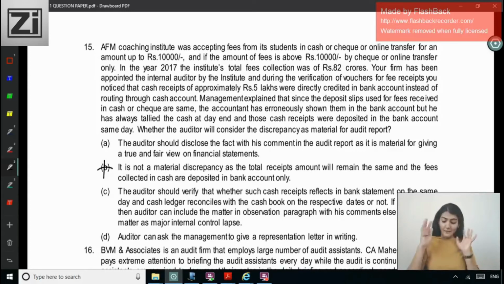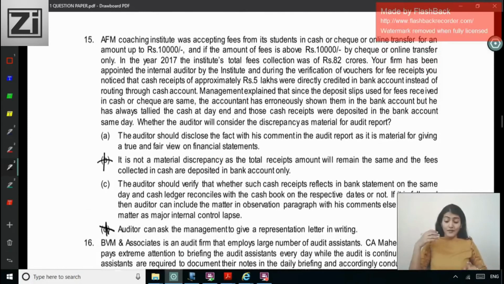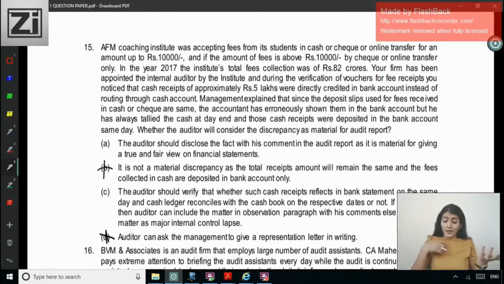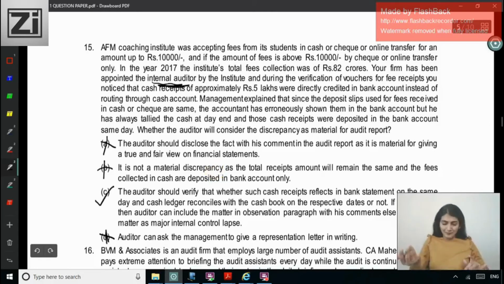Auditor can ask the management to give a representation. No. Right, disclose the fact with his comment in the audit report. That is, it is a matter affecting true and fair view. Who are you over here? What have they said? What will the auditor? Discrepancy. Appointed the internal auditor. So you are not concerned with the true and fair view. Right, so the option left is C. Okay.